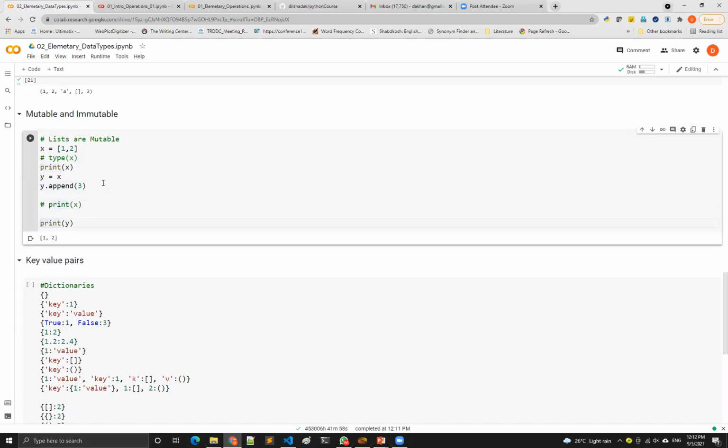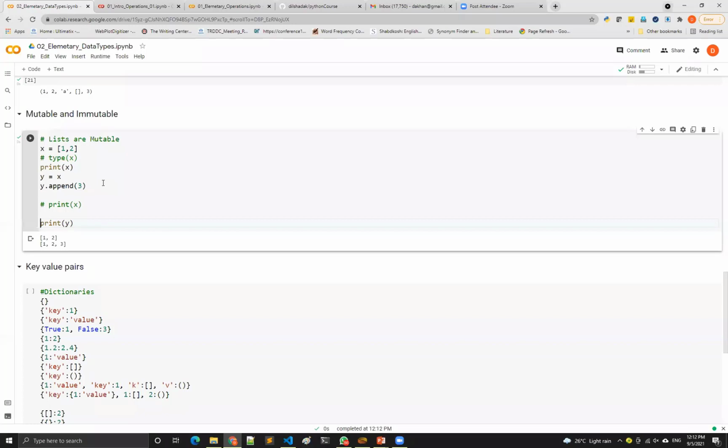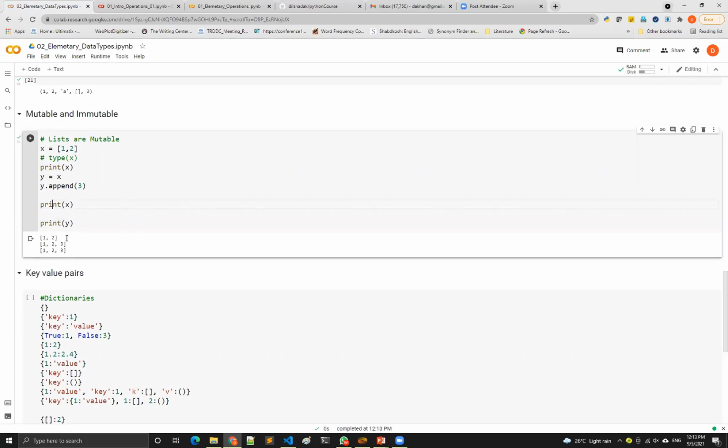So if I print this value, x, so y, what should we see? We should see that x was 1 comma 2, and y is 1 comma 2 comma 3, meaning I have appended one element in y. But after that, if we try to see what happened to my x, see, x is also changed.